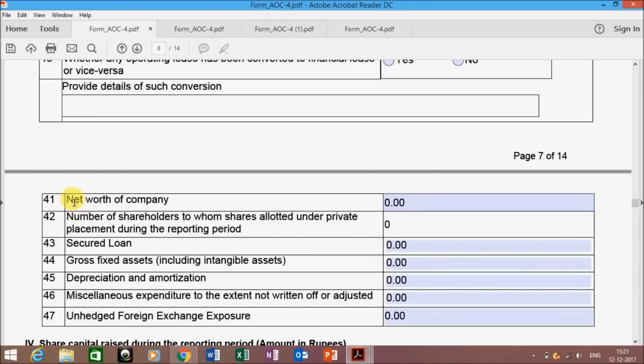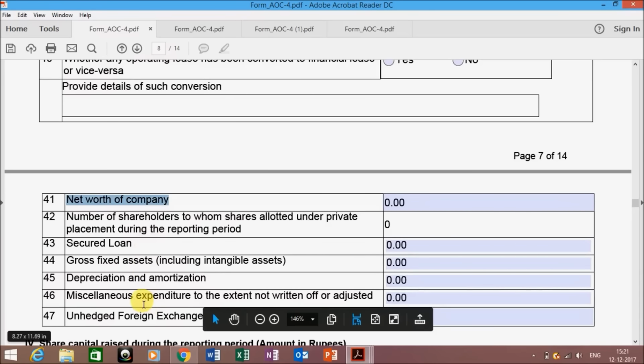Next is the net worth of the company. The net worth is calculated as the share capital plus reserves and surplus minus the miscellaneous expenditures. So calculate the same and enter over here.